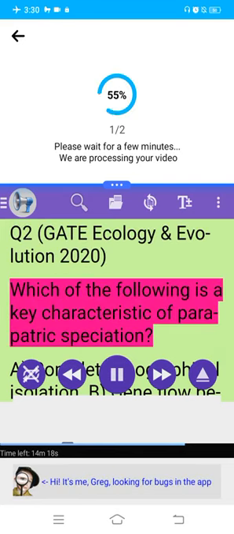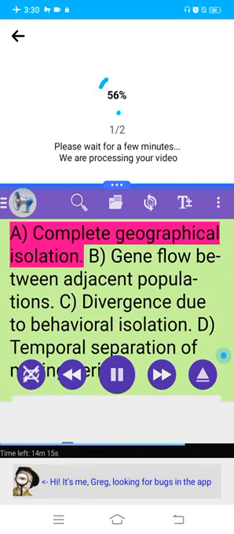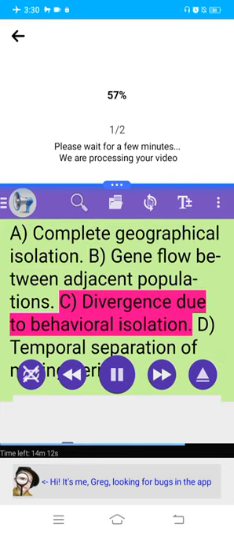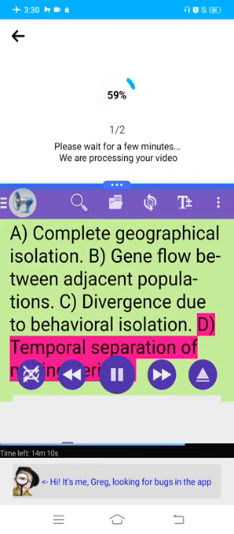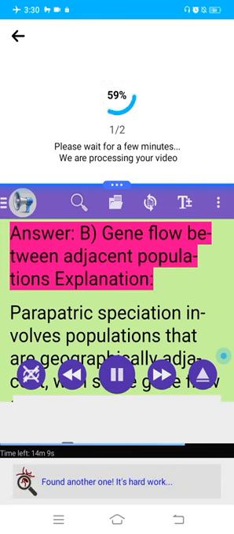Q2, GATE Ecology and Evolution 2020. Which of the following is a key characteristic of parapatric speciation? A. Complete geographical isolation. B. Gene flow between adjacent populations. C. Divergence due to behavioral isolation. D. Temporal separation of mating periods. Answer: B. Gene flow between adjacent populations.